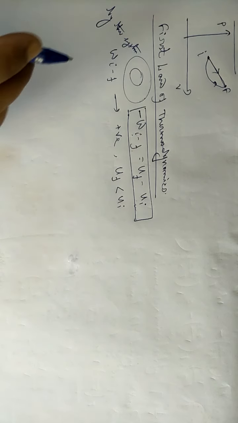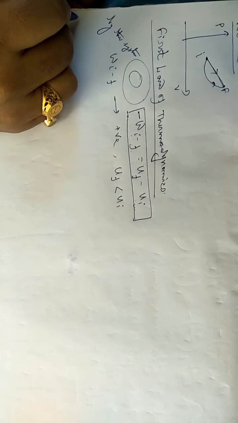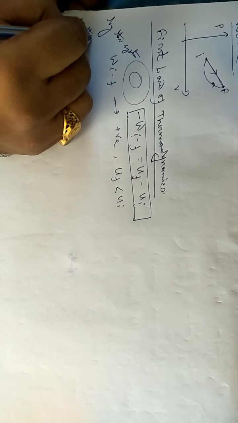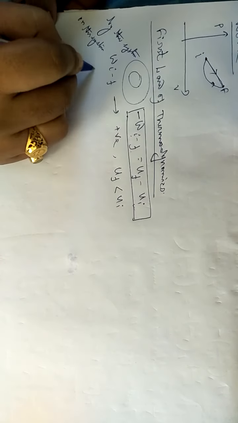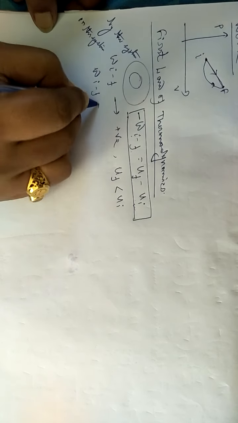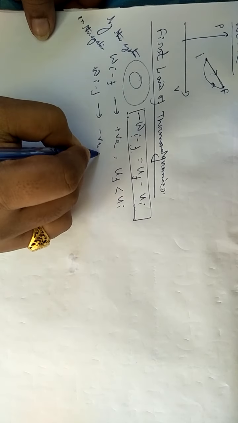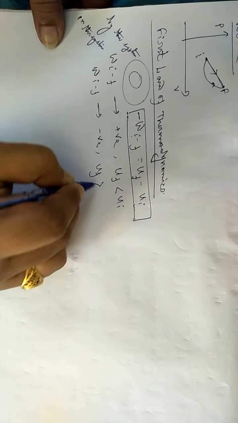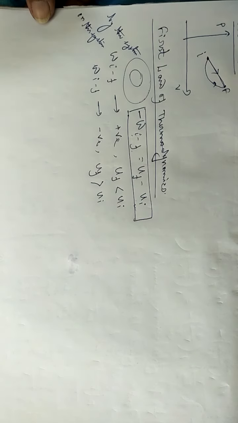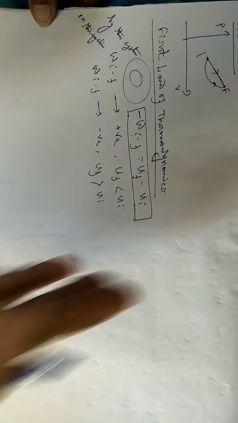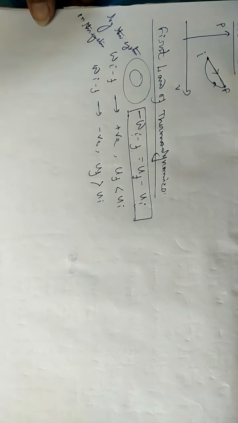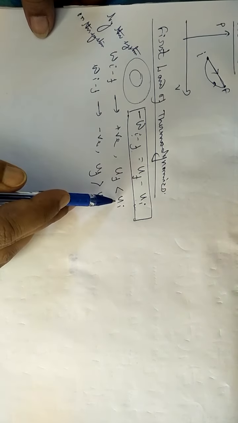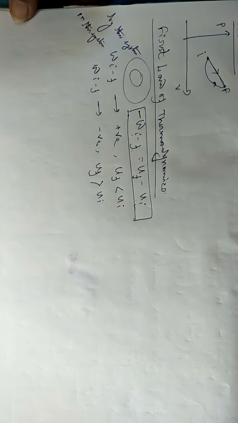And vice versa, when work is done on the system, then we can write Wi minus F, that will be negative, and Uf will be greater than Ui. So this is very simple to understand: the internal energy, final and initial, changes depending upon whether work is done by the system or on the system. That you know, and you have already covered in 12th standard.